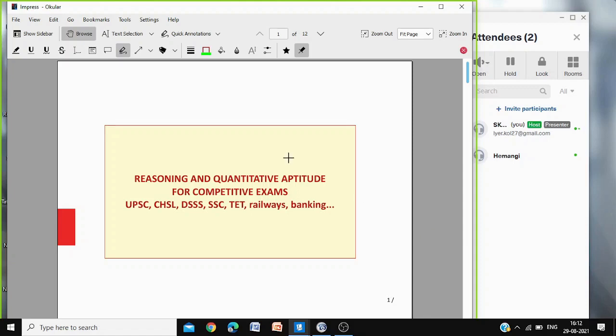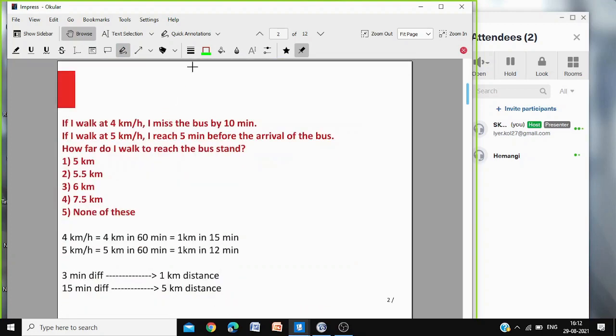So you can see the screen? Yes, sir. Okay. So that's reasoning and quantitative aptitude for competitive exam. So first question we are having,